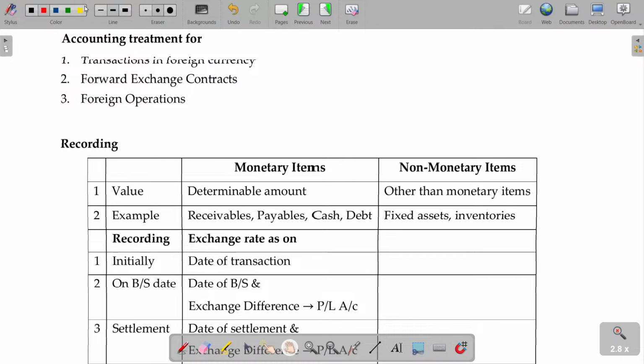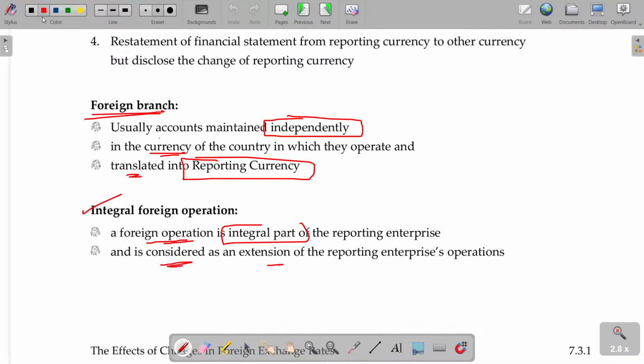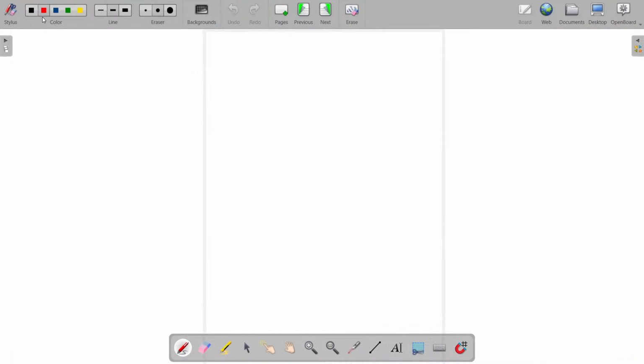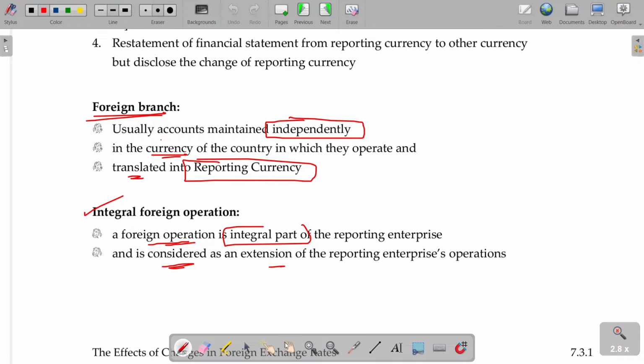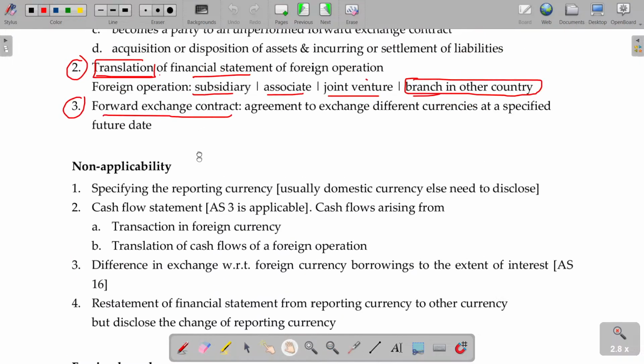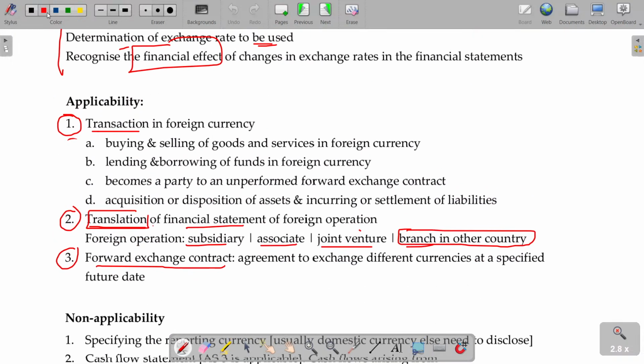So here the examples are given. Now, we'll see other points. What is called transactions, sir? Buying and selling of goods or services in foreign currency, lending and borrowing. It's an action between the two parties, buying and selling. And acquisition or disposition of assets or any other commitment you're supposed to settle. Those things are called transactions in foreign currency.